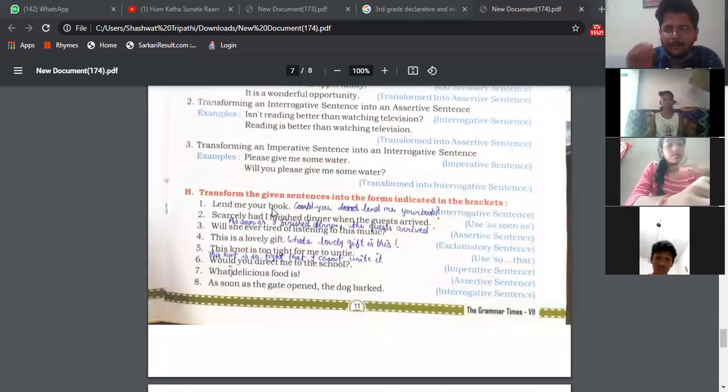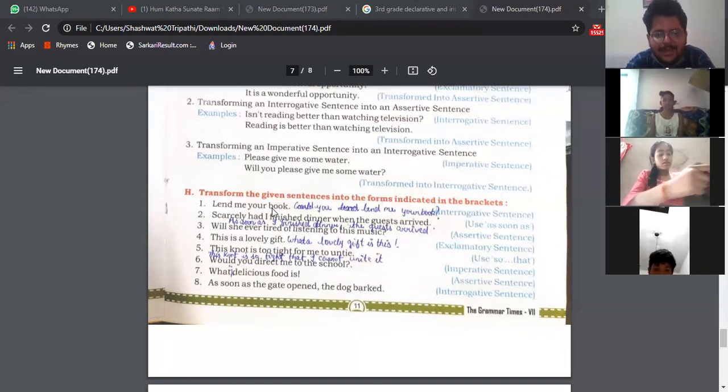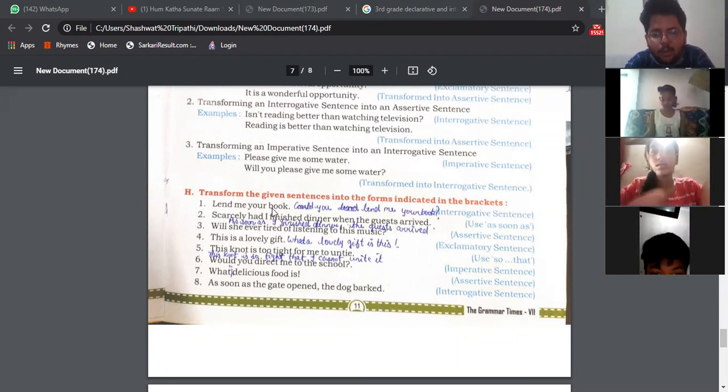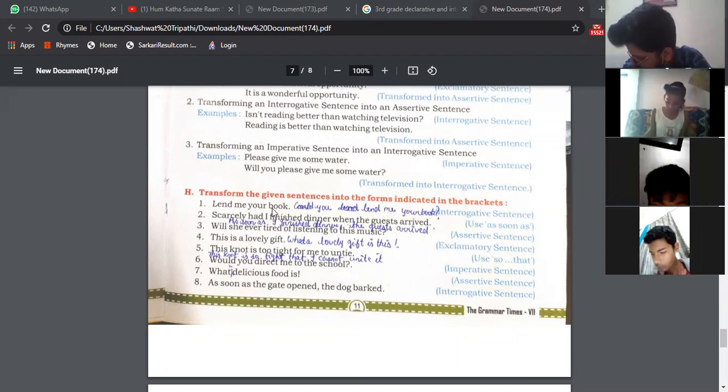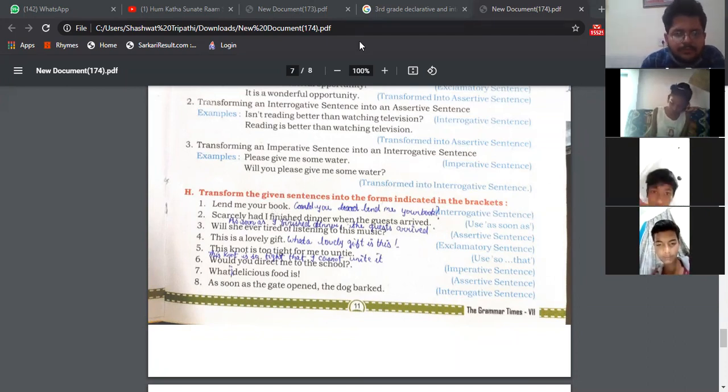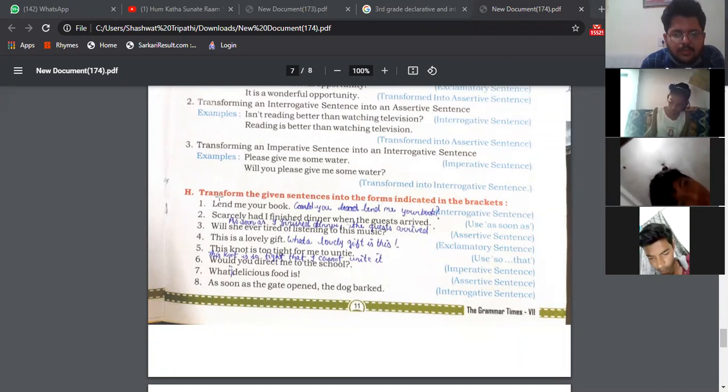Now, let us come to exercise H. Exercise H says, transform the given sentences into the forms as indicated in the bracket. Lend me your book. The answer is, could you lend me your book? You have to change it into an interrogative sentence. Write it down. Could you lend me your book? Done? Yes, sir.